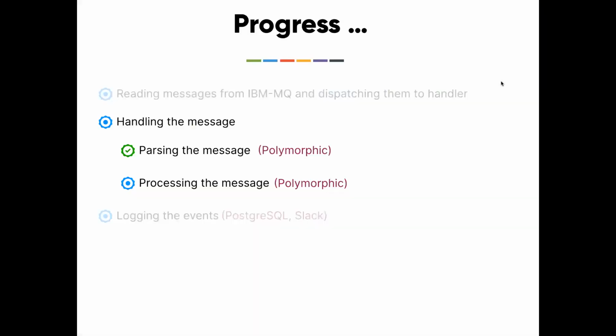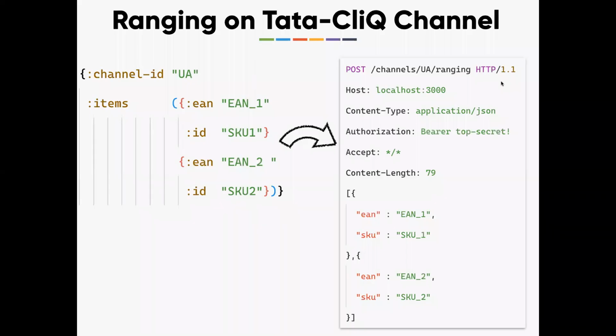Okay. So in terms of the overall progress, now we have taken the parsing side of it. Let's step into the processing side of it. Okay. So what do we mean by processing? Okay. Ranging on Tata Click would look like this. This is the parsed message. We grouped by channel ID, and these are all the items that we wanted to process. And in Tata Click, when we do ranging, it transforms to an HTTP method call. Here I'm just calling some endpoint, the post request with some data.